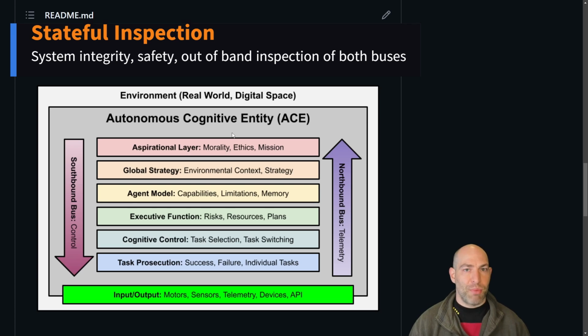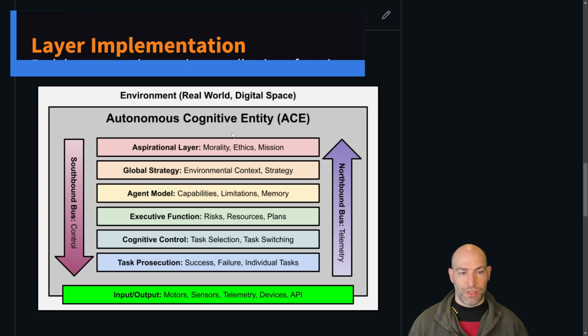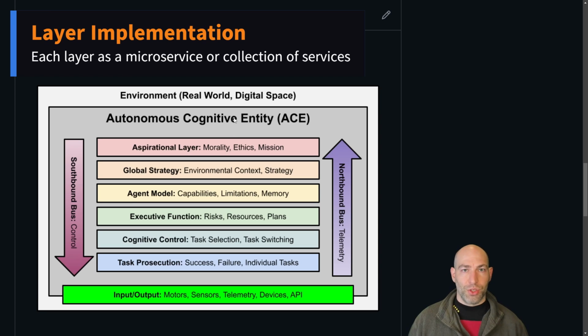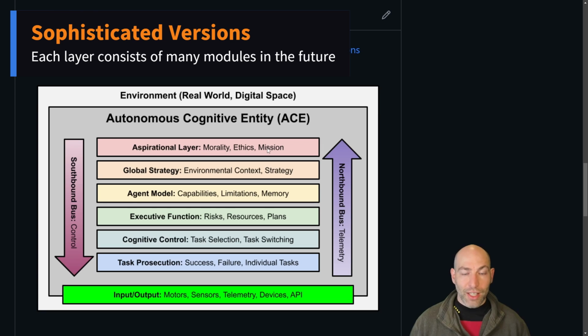Now, each layer, in my current setup, is basically represented as a single Python file to approximate the future where each layer could be a microservice or even a series of microservices. And again, this is why you'll probably want to use something a little bit more sophisticated, perhaps AMQP or a REST server in the future, because each layer right now can be represented as a single Python file or a single microservice. But when you have more sophisticated ACEs, each layer could be multiple microservices.